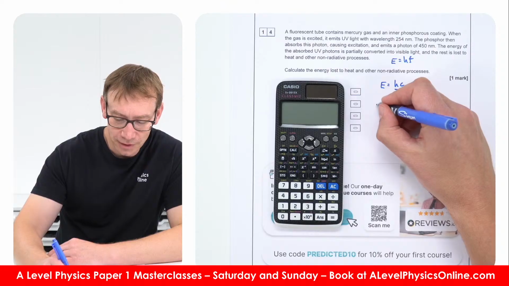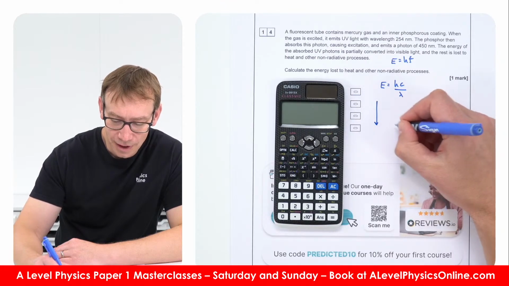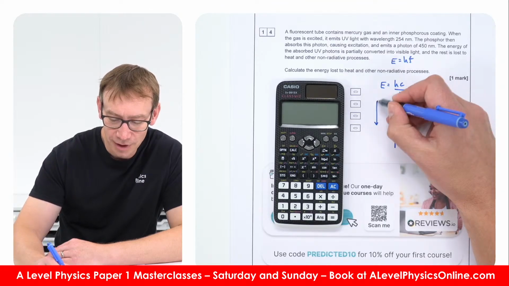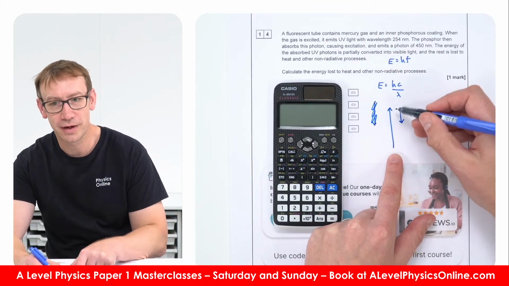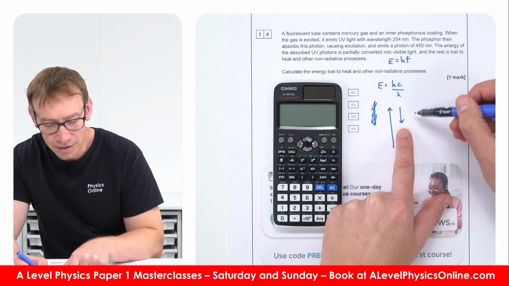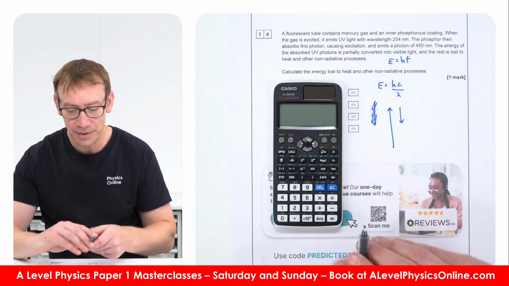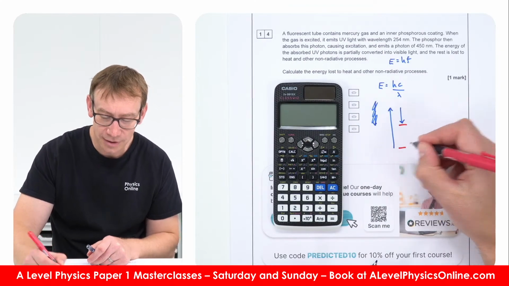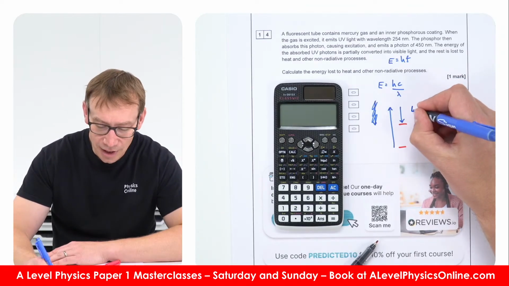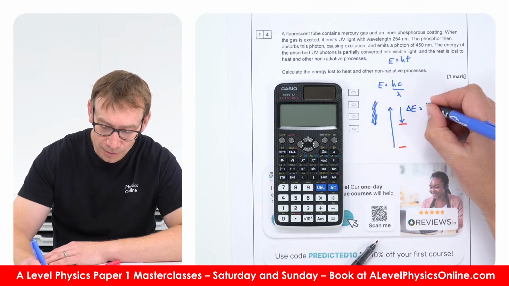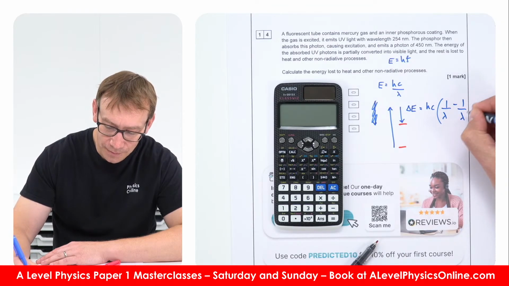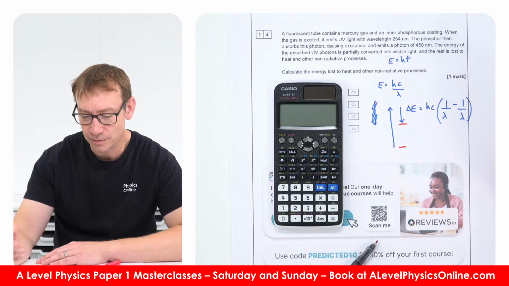And I would say then that it says the phosphor, basically we have a photon that comes in, an electron goes up an energy level, and then it drops back down. But because the electron is absorbing an ultraviolet photon and emitting a visible photon, we need to look at the energy lost to heat. So we're basically looking at this amount of energy. So we can do that by looking at this energy and take away that energy. And that change in energy is going to be equal to hc times 1 over lambda, take away 1 over lambda of the two different photons of these different wavelengths.